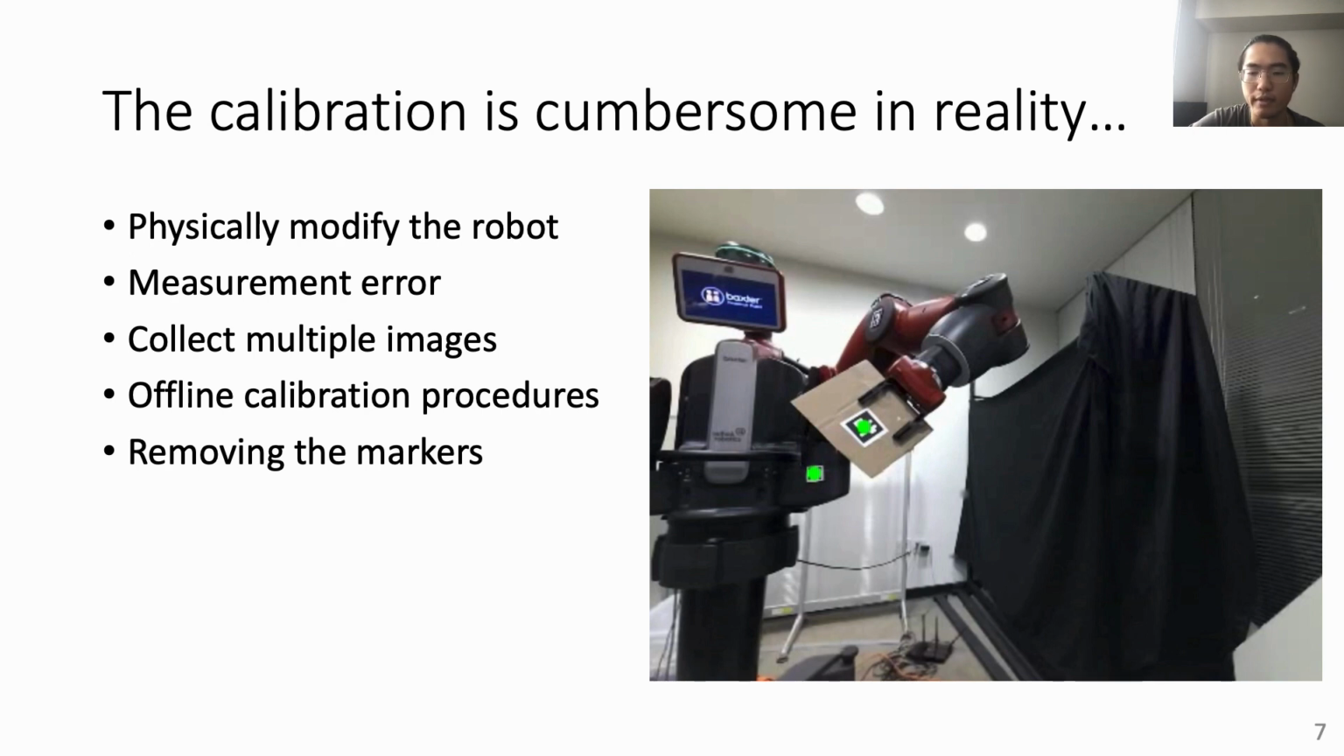After the calibration, we have to keep the camera and the robot stationary. Otherwise, we need to do the entire calibration procedure again. This is okay for a lab setup where the environment is structured and under control, but it can be very difficult if the environment is changing, because it's impossible to perform online calibration with markers.